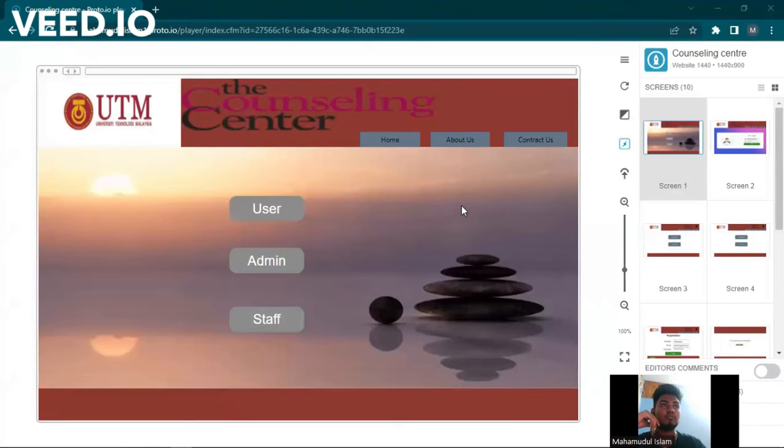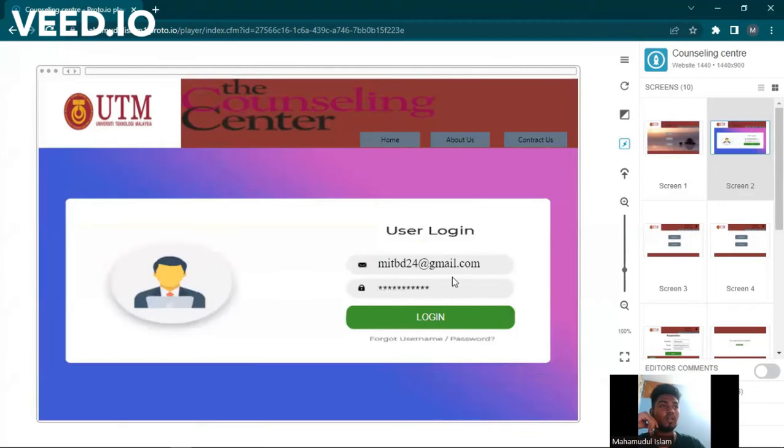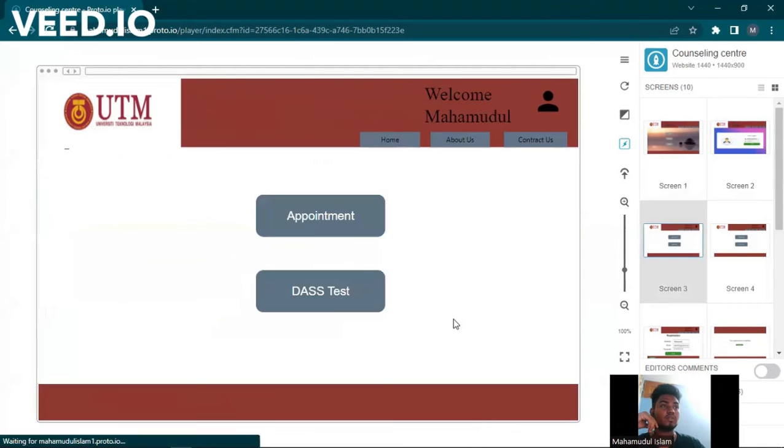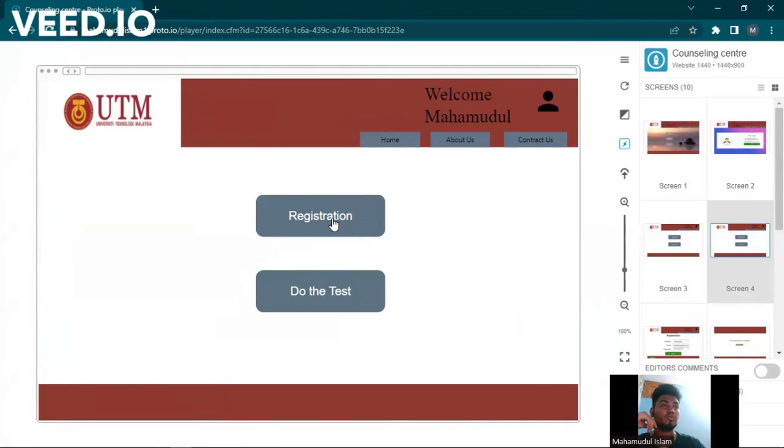For demonstration, first we have to enter the website. Then we have to choose a role, as we are doing a DASS test, so we have to log in as a user. So first we choose user, then we log in to the user page. Then on this page we find two options, appointment and DASS test. We choose DASS test. In this part we can choose registration or do the test, but we have to choose registration.